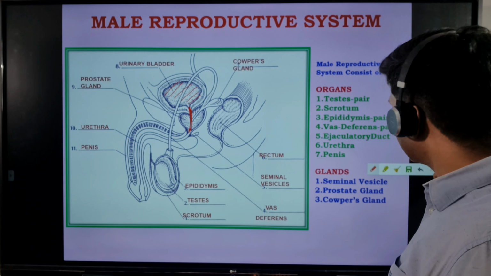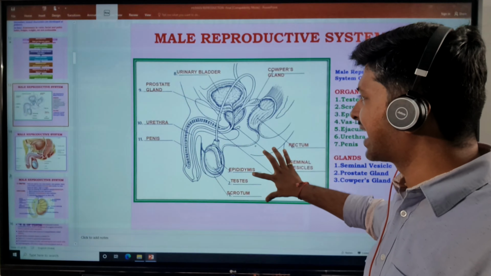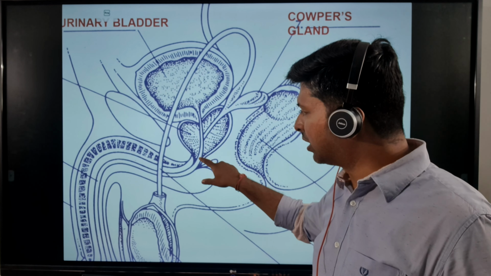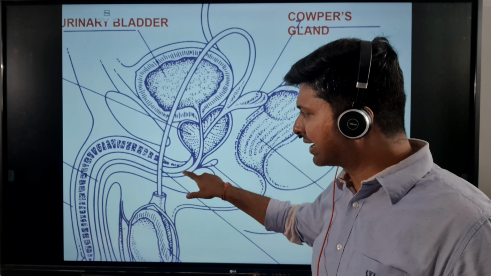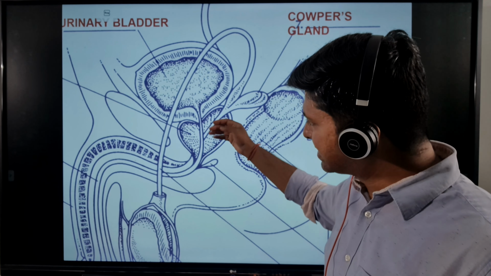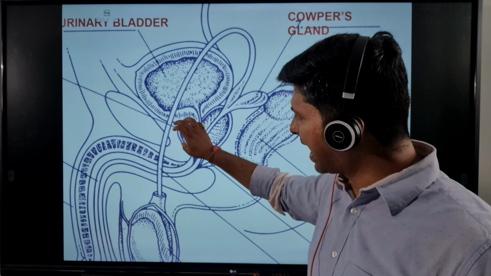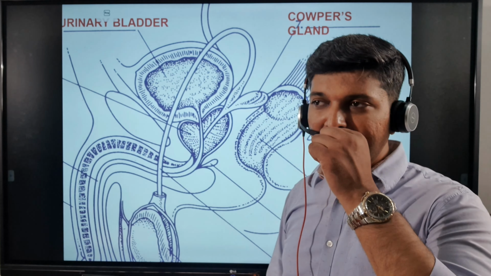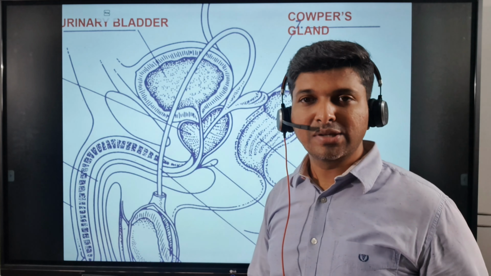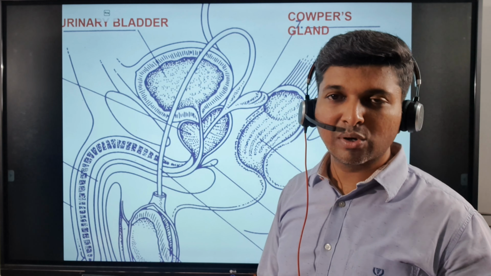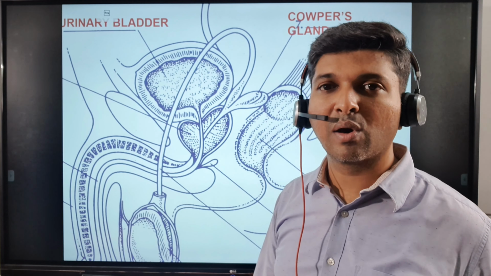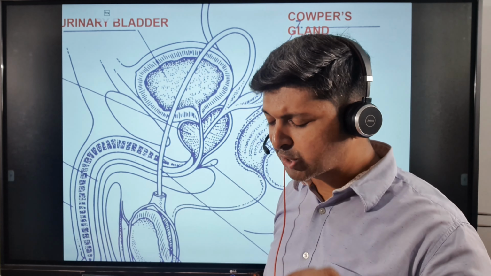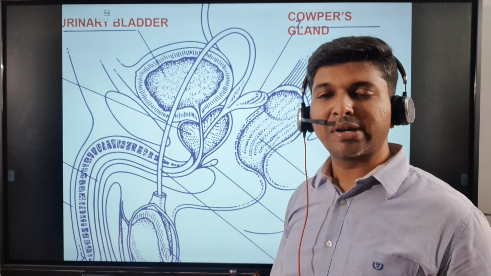So here, if you are not able to see, I'll just zoom in on this diagram a little. Here you can see this is the urinary bladder. This is the urethra. The urethra is longer in males. This urethra is passing through the prostate gland, which is ahead of the bladder. So this is called the prostatic urethra. And at times, especially in people above 40, now this was more common in the US and now it is becoming even more common in India, the prostate gland develops something called prostate hyperplasia. Now what is prostate hyperplasia?